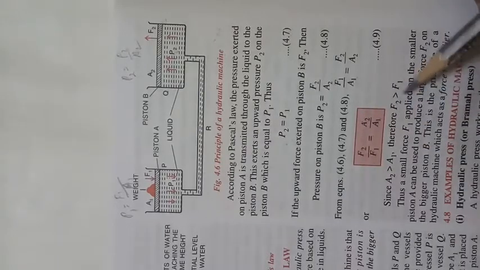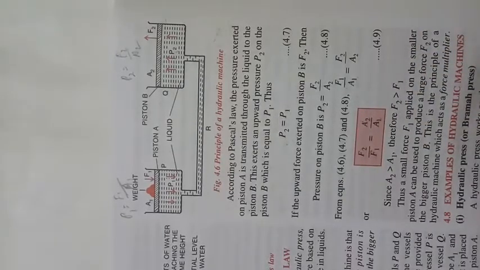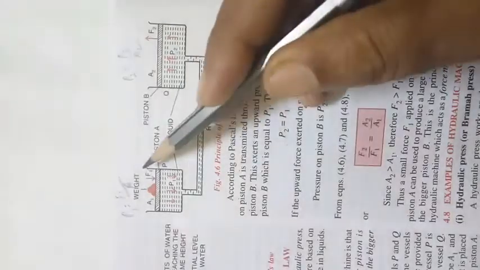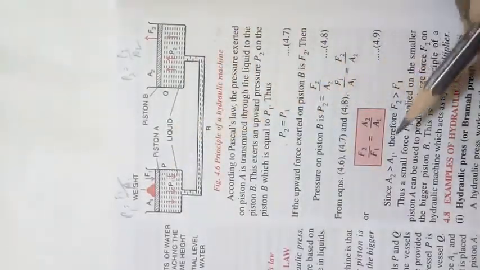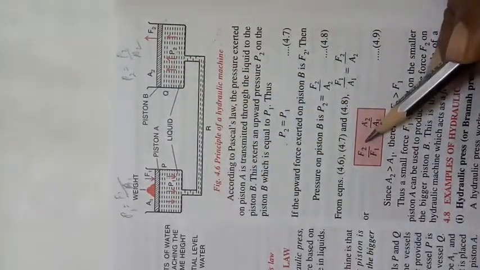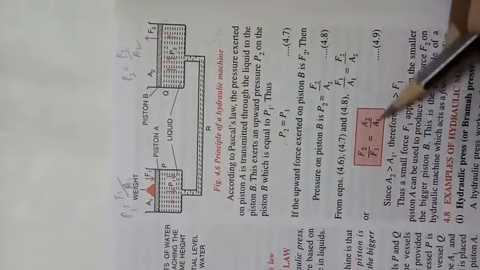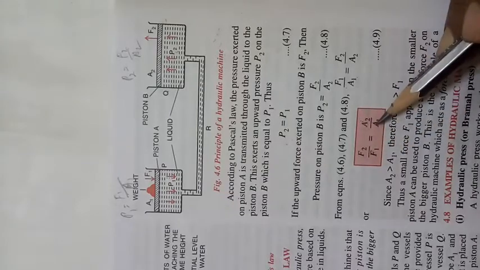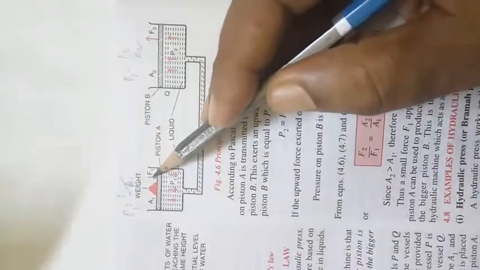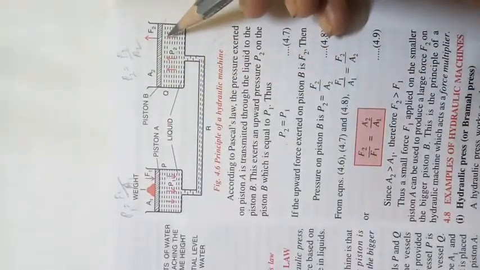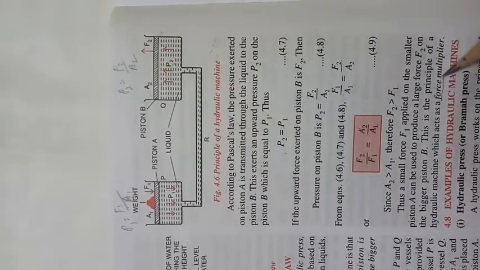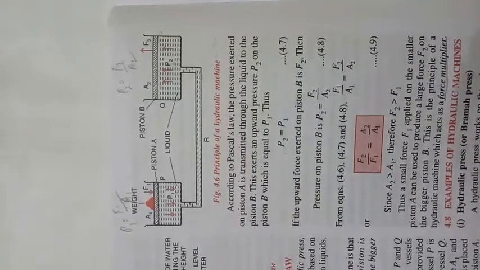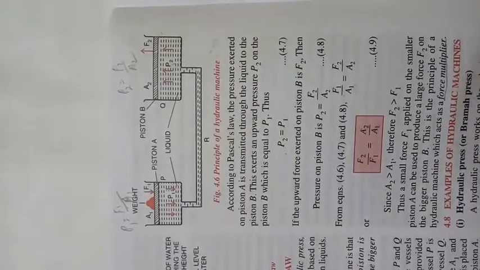If A2 is greater than A1, then F2 will be greater than F1. So a small force here, F1, and A2 is greater than A1, as you can see. So F2 will be greater than F1 for this ratio to be equal mathematically. A small force here gets converted into a bigger force over here, so this device acts as a force multiplier.